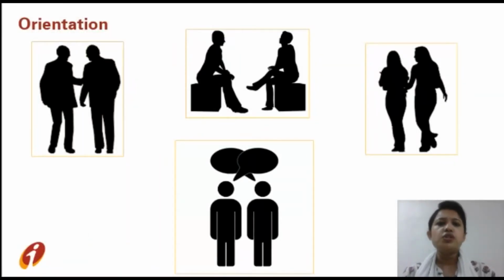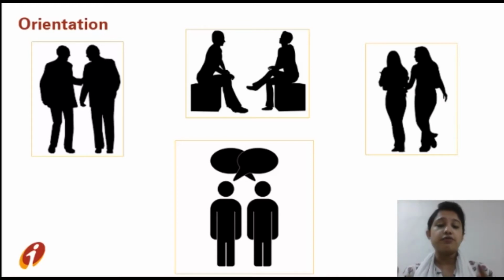Orientation. Now, what is orientation? Orientation is the way we stand or sit when we are talking with someone. If we are holding the arms of the other person when we are talking, or sitting cross-legged in front of the other person, or holding on the shoulder of the other person, these are all casual gestures.